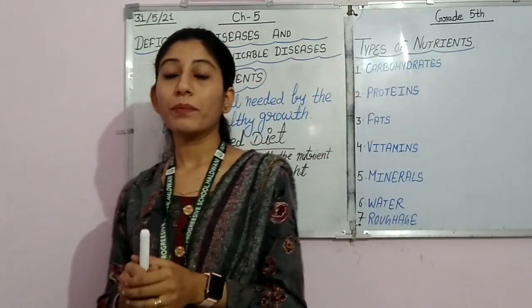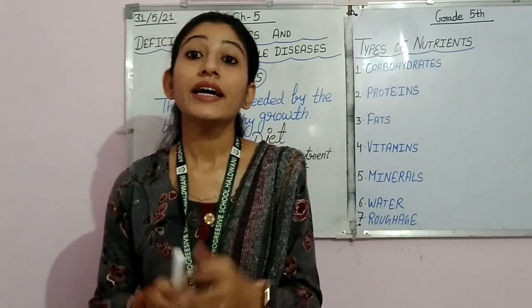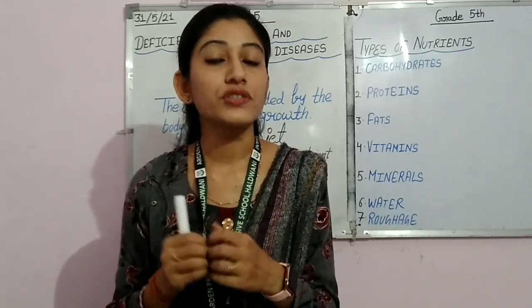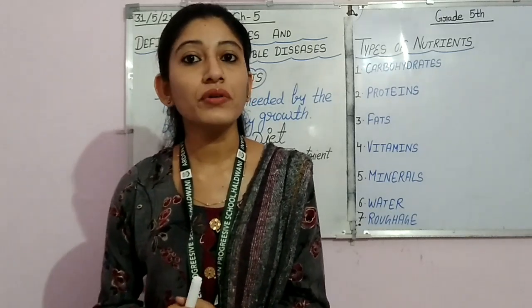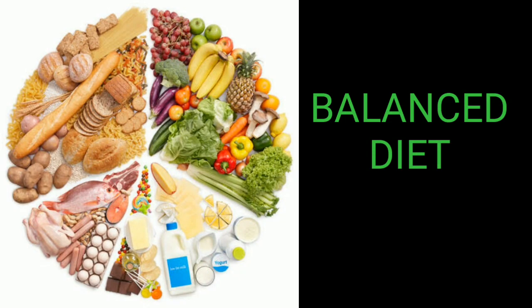So that's why your parents used to say to you that kindly have all fruits, all types of vegetables. Why? Because they want to provide you a balanced diet. So students, you can see here on screen, these are the food items of which at least one item from each side we must include in our daily life. Then it will include all the nutrients, and such type of diet will be called the balanced diet.